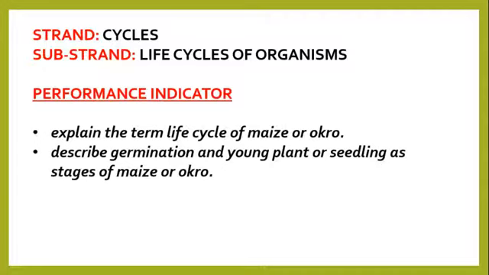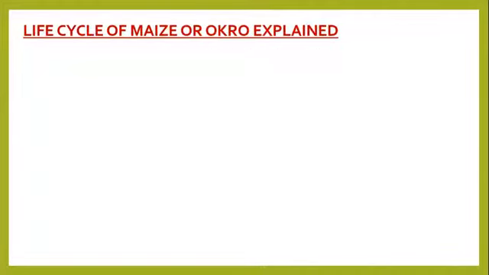Now, by the end of the lesson, you should be able to explain the term life cycle of maize or okra, and then be able to describe germination and young plant or seedling as stages of maize or okra. So, life cycle of maize or okra. What is the meaning of life cycle?